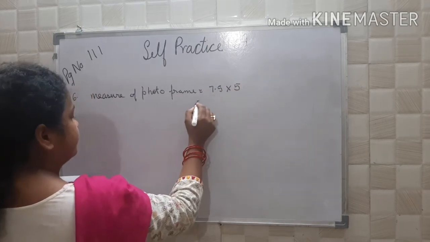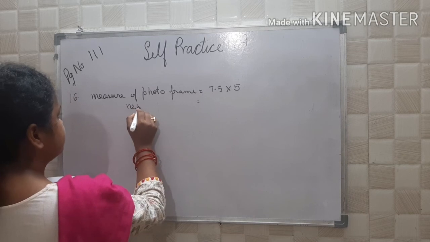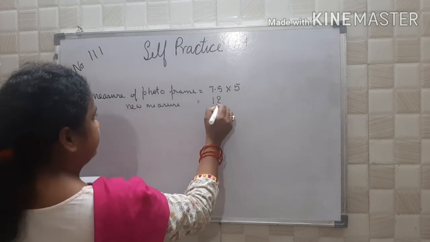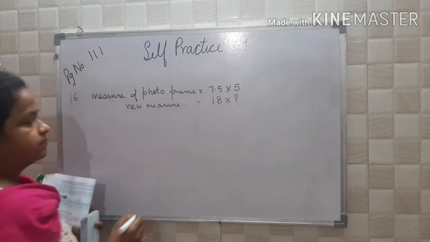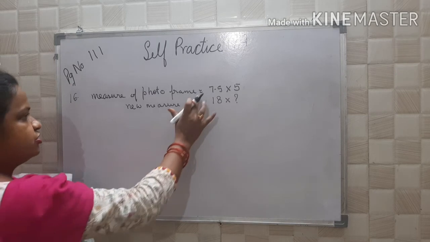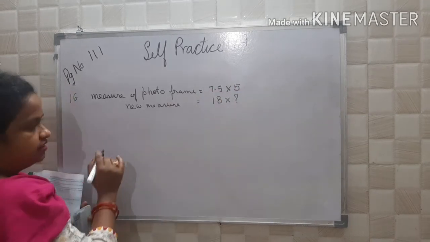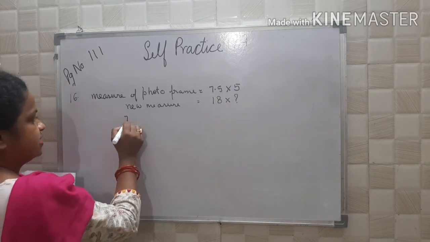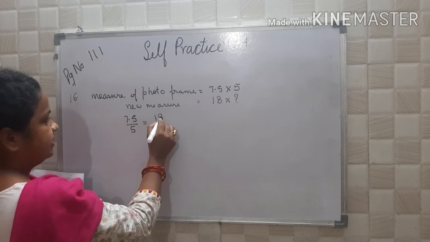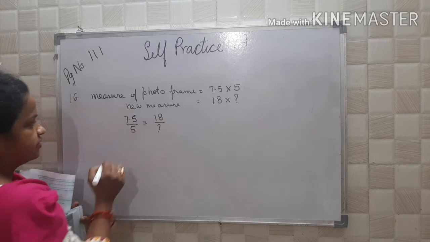The new measure is 18 into question mark. Okay. So we know that the ratios should be equal to each other. 7.5 upon 5 should also be equal to 18 upon question mark.